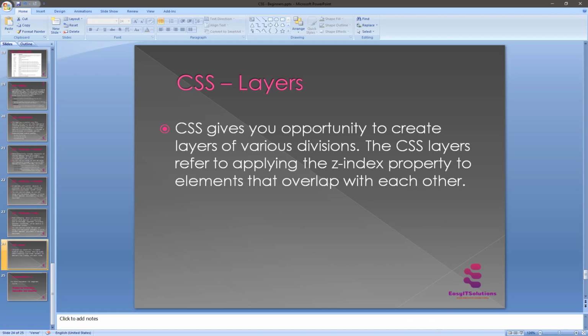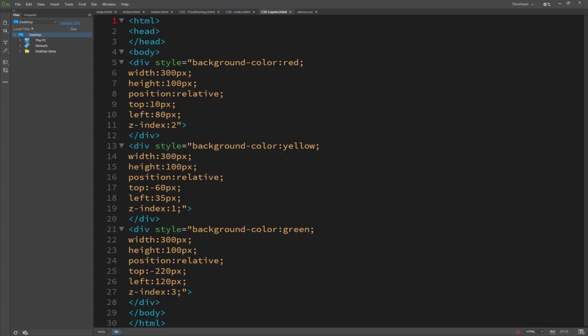Now I will show you the result. The background is a light color, 300 pixels width, height 300 pixels, and we have set relative, but we have changed the top and the left position. Here top is 10 and the left is 60, and here the left is 220.